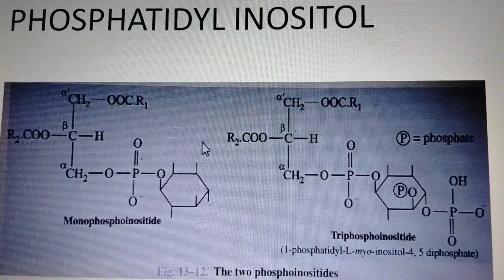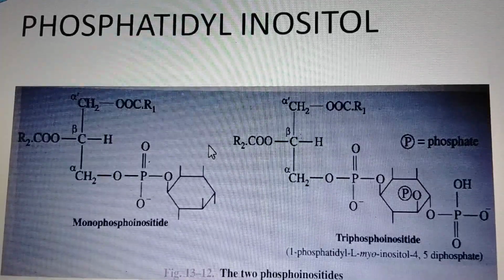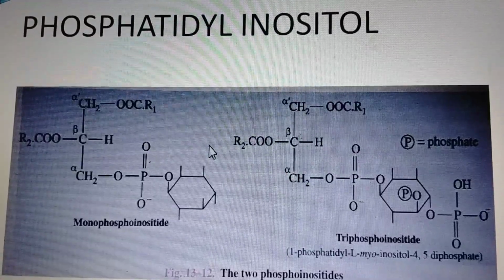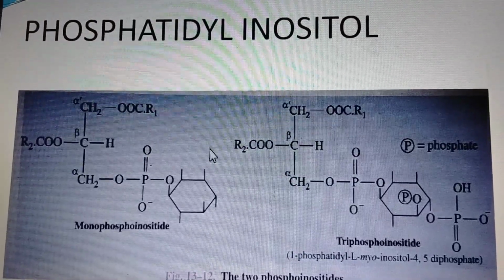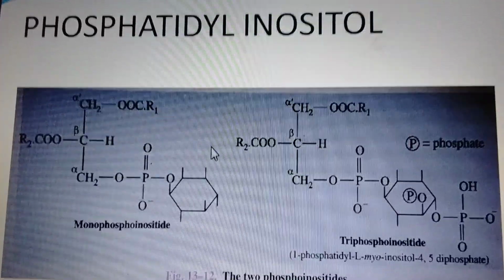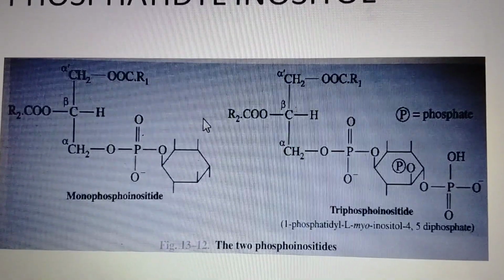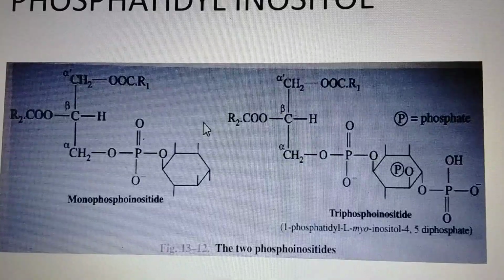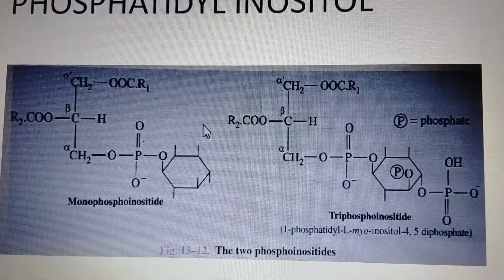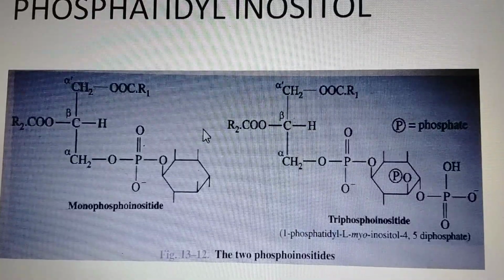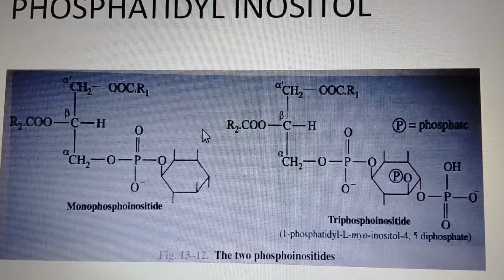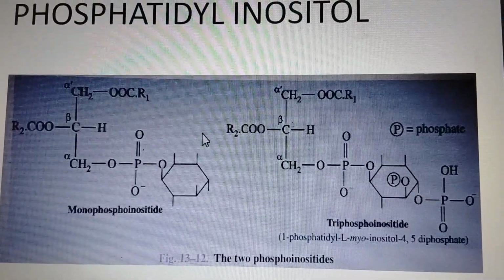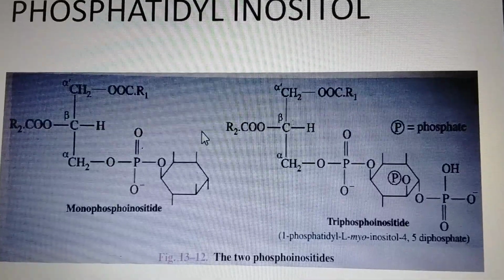Phosphatidylinositol. This is a phospholipid and it is present in brain tissue. This phospholipid is very important because it plays an important role in transportation processes in the cell. They are esters of glycerol, fatty acid, phosphate group and inositol. Inositol is a hexahydroxy alcohol. They do not contain nitrogen base. Inositol is present as the stereoisomer myoinositol.